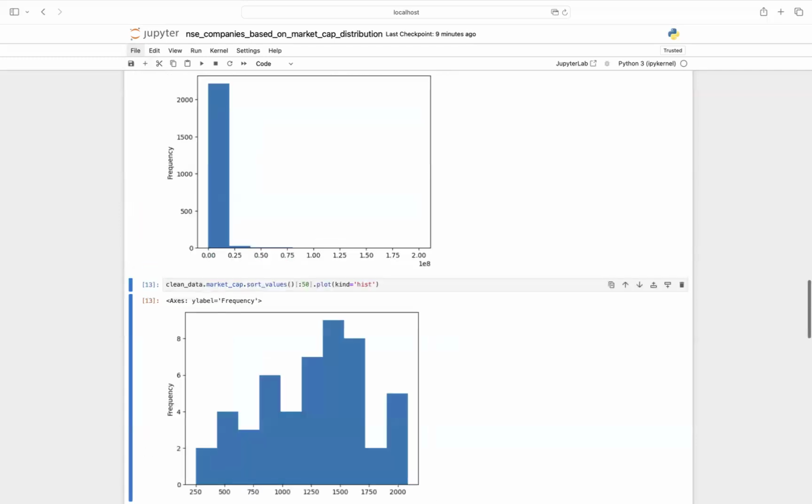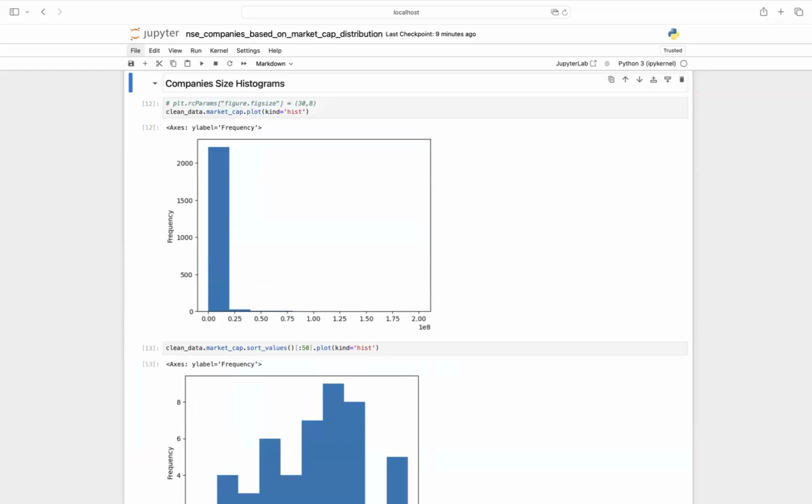So as you can see, this histogram on the basic scale is highly skewed. Most of the companies are in the range of less than, you can say, 2.5 into 10 to the power 7 lakhs. But there are a few which are more than that, and they are very rare. So this histogram looks a little skewed.